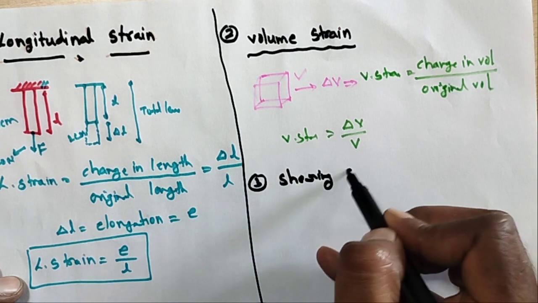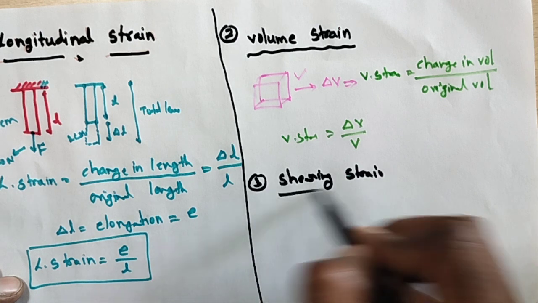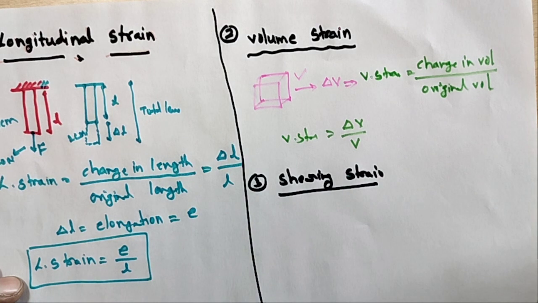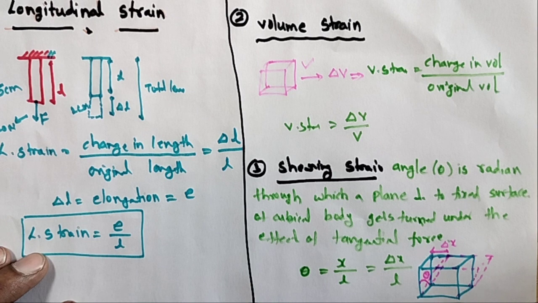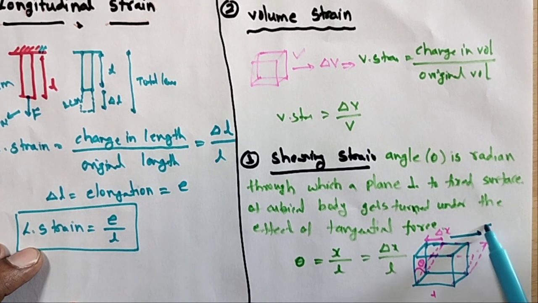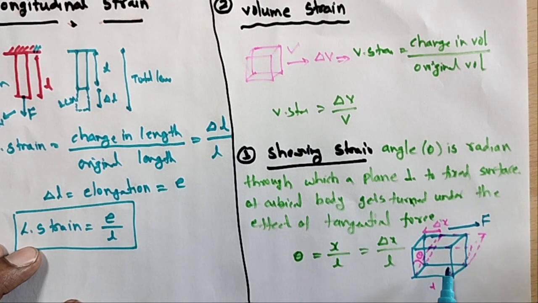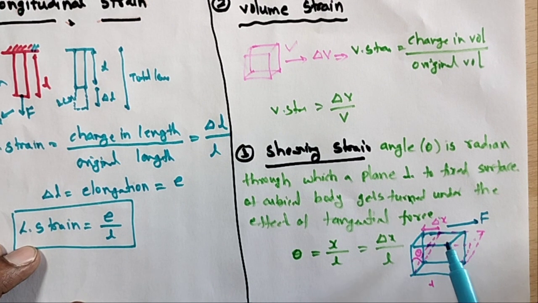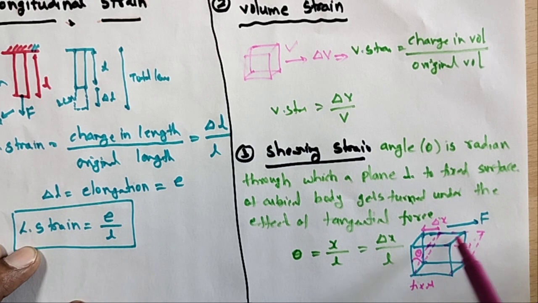In the third one, shearing strain. So what is the shearing strain? It is defined as follows. When the tangential force F is acting on the cube, tangential means a force is acting along the upper surface of the object. The object will change. Only the upper surface is displaced, while the lower surface is fixed.